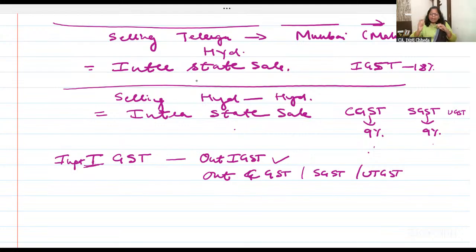Many students say, ma'am, I understand the concept, but my pen doesn't flow in exam and I'm not able to complete because writing practice ही नहीं है. सब कुछ बस सुन लेते हैं. Input IGST, can we set off output IGST? May say yes. But if I'm buying from Mumbai to Hyderabad, input IGST, and I'm selling Hyderabad to Hyderabad, output CGST, then SGST, is it allowed?